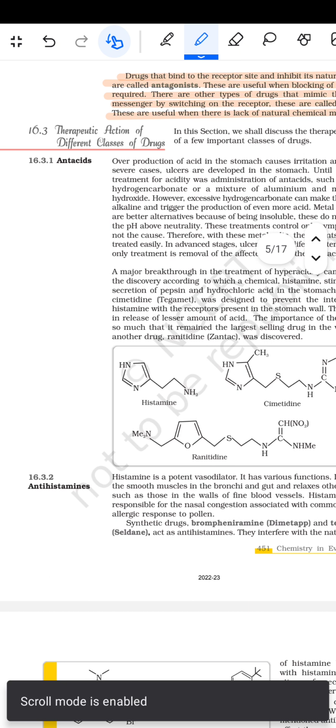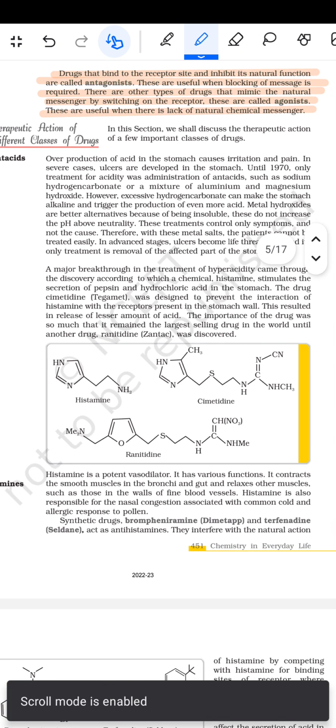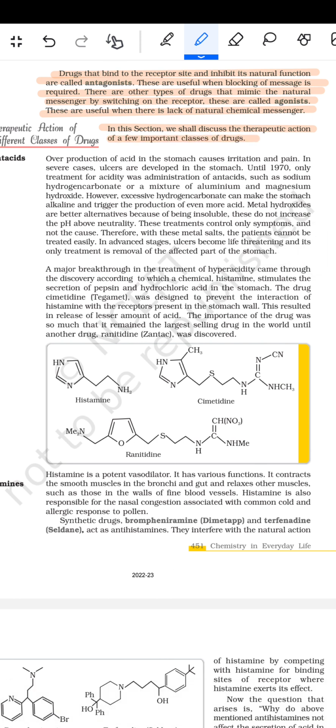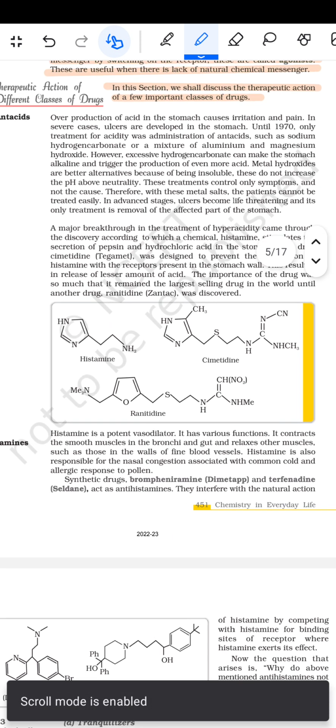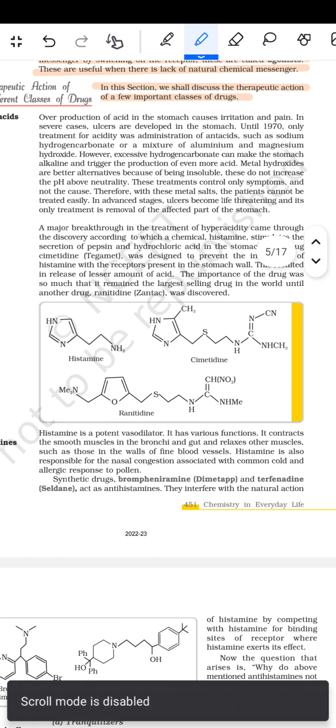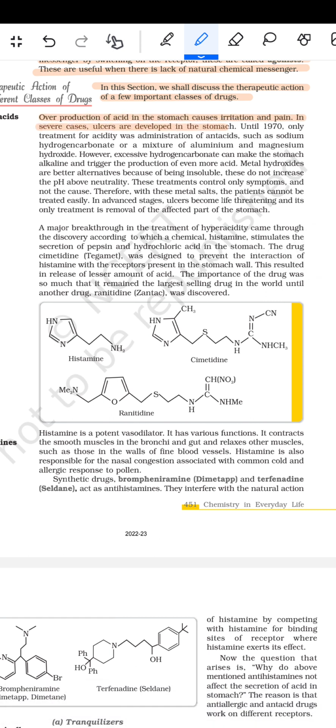इसके बाद फिर आता है therapeutic action of the different classes of the drugs. तो in this section we shall discuss the therapeutic action of a few important classes of the drugs. तो पहला है anti-acids. The overproduction of the acids in the stomach causes irritation and pain. In severe cases, ulcers are developed in the stomach.